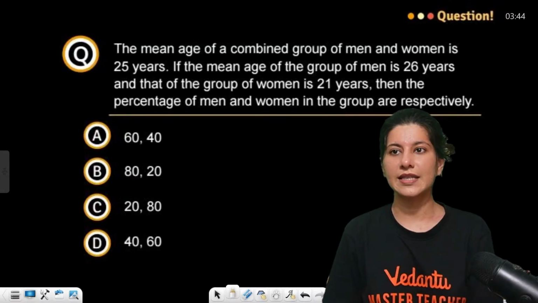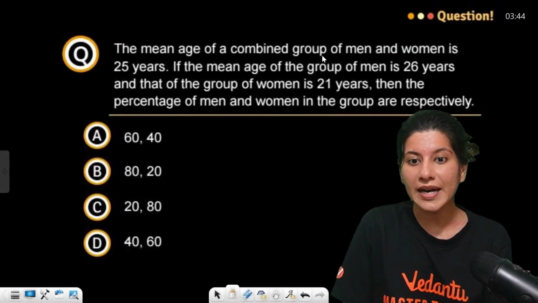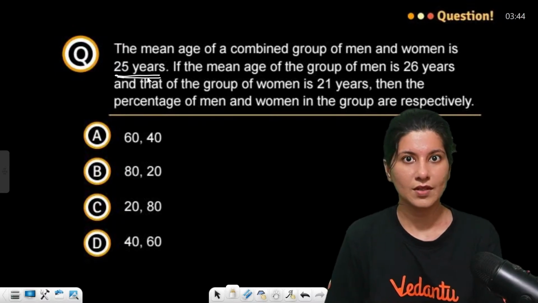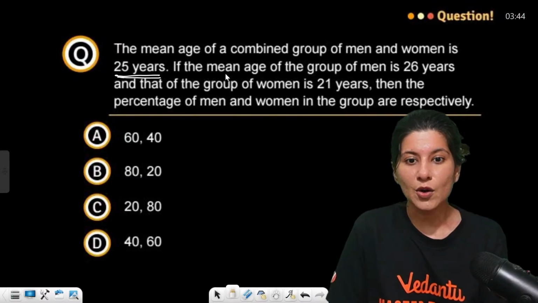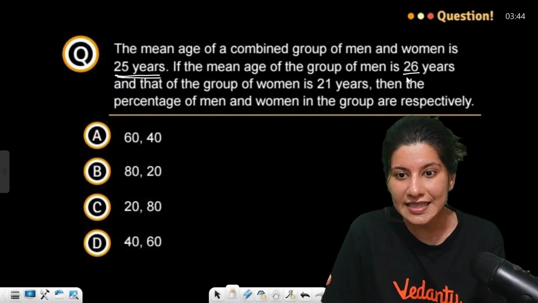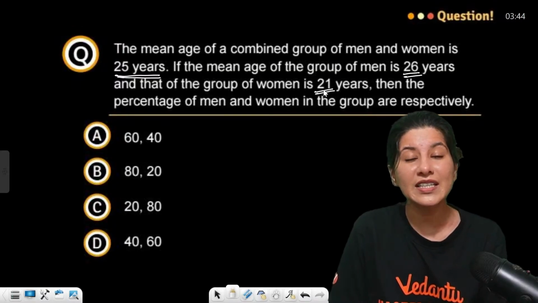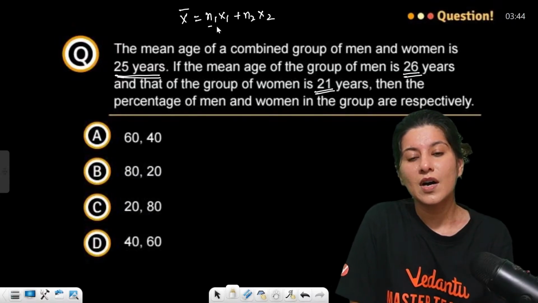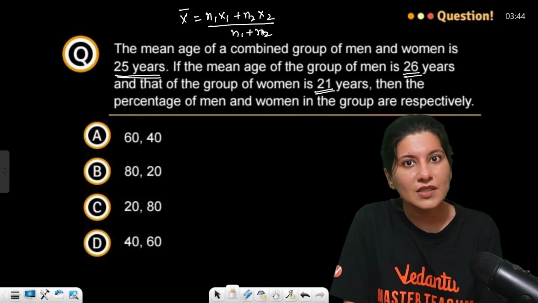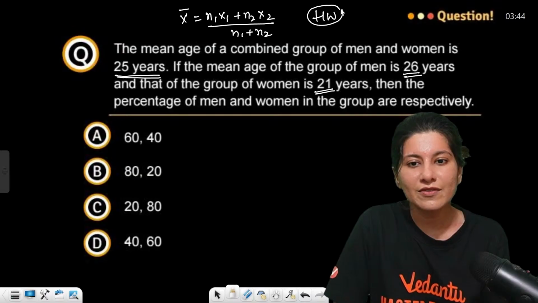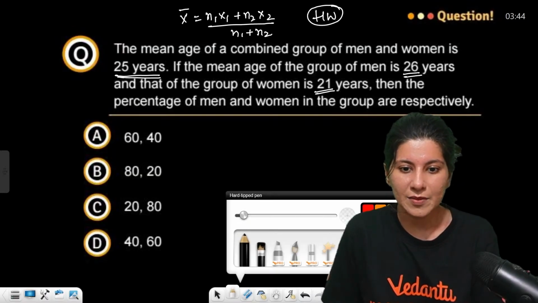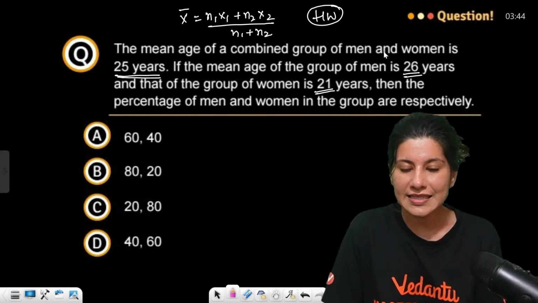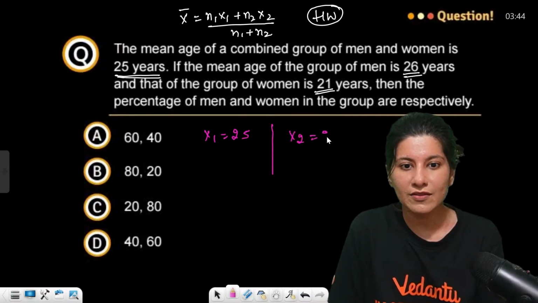Okay. All right. Yes. The mean age of a combined group of men and women is 25 years. Now, if the mean age of the group of men is 26 years and that of the group of women is 21 years. Remember that formula, x bar is n1 x1 plus n2 x2 upon n1 plus n2. So I think I should give this to you as a homework question. Let me just give you what is written. Men, let's say x1, so 25. x1 they are giving 25 and x2 they are giving 26.